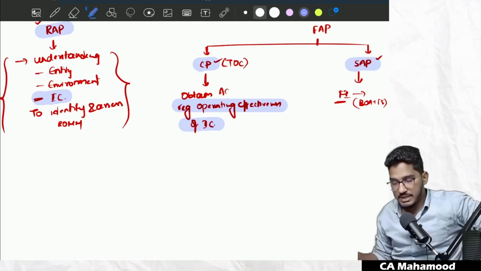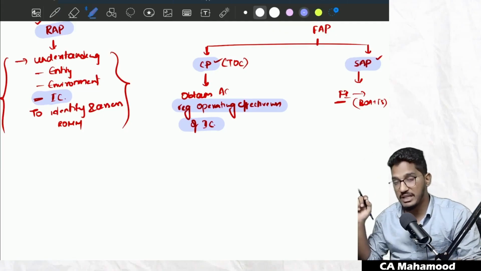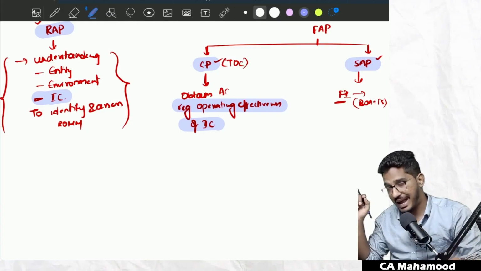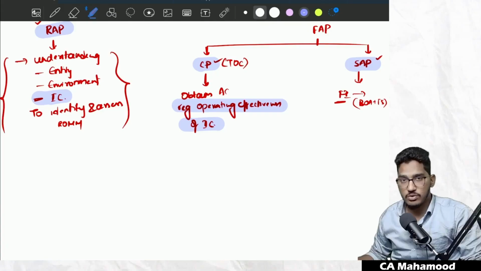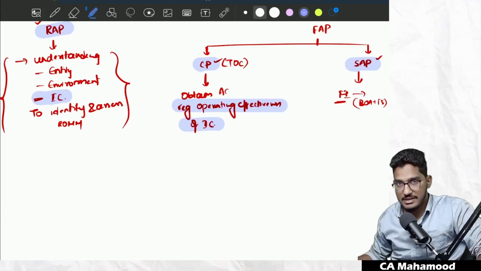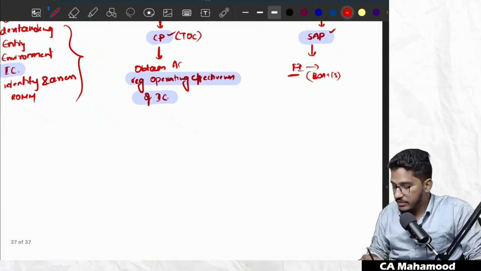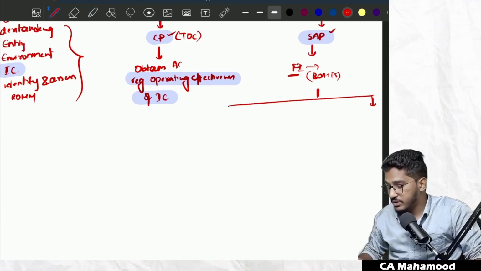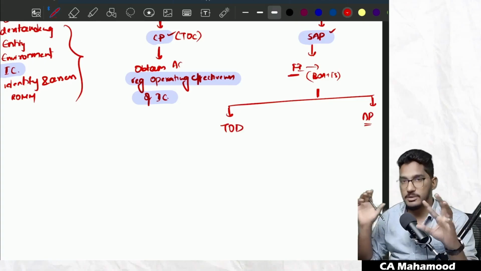So what is the meaning of substantive audit procedures? It involves actual verification of books of accounts and financial statements, whether the information is accurate, not misleading, and reliable. Checking the information in the books of accounts, the actual verification of the financial information, is what we call substantive audit procedures. We can do it using two approaches: we can either follow test of details, or alternatively follow analytical procedures.